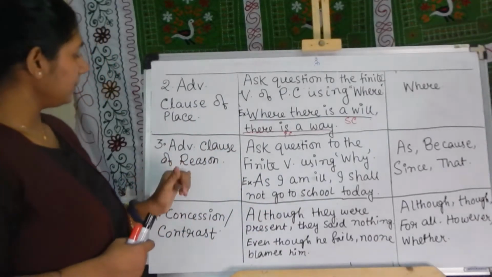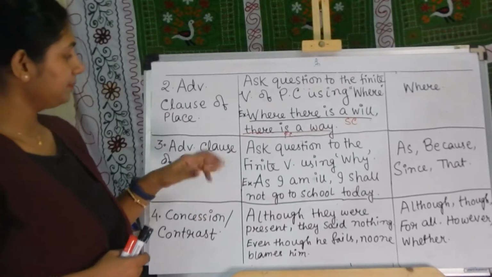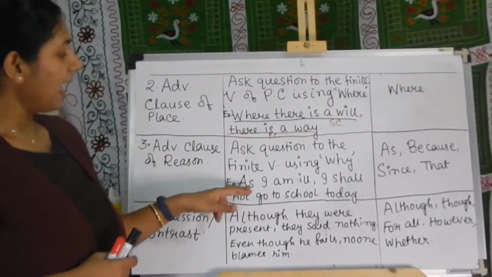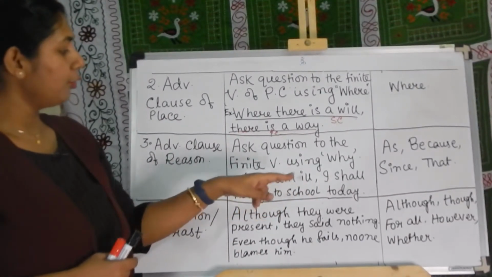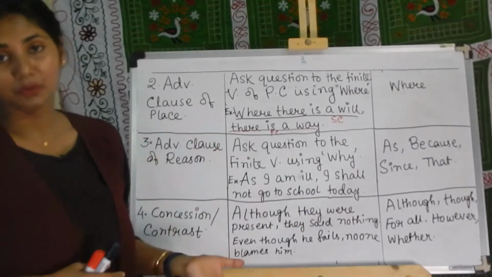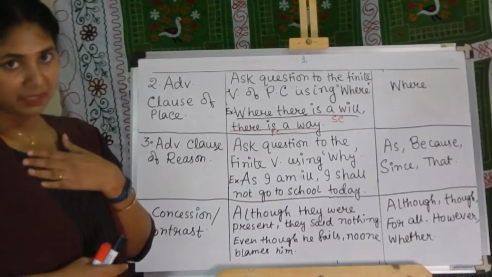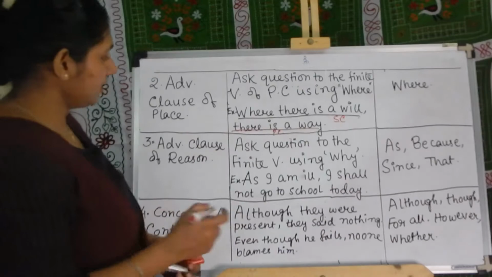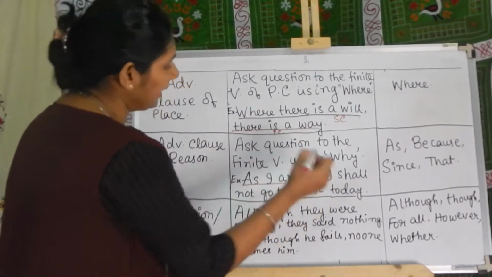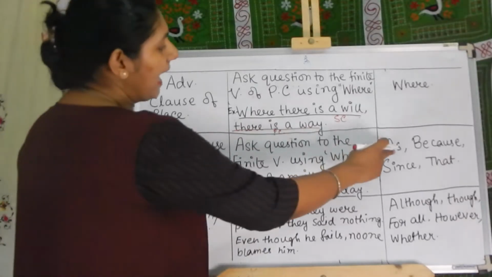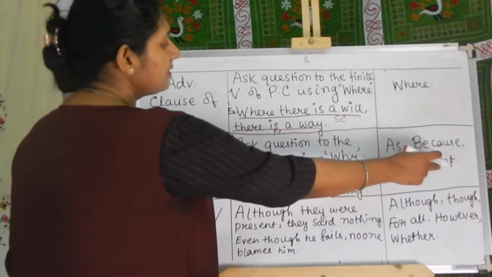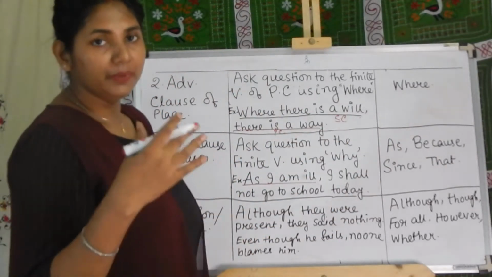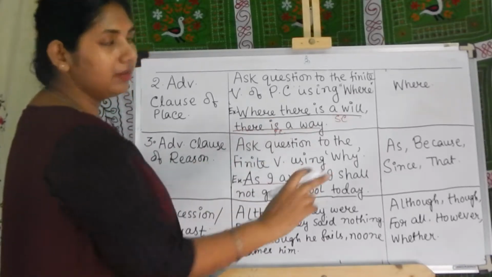Next one, adverbial clause of reason. Ask the question to the finite verb using why. As I am ill, I shall not go to school today. Why am I not going to school today? Because I am ill. So the answer I am getting is "as I am ill." So that's why this is an adverbial clause. As, because, since, that, these are all the conjunctions which can be used in the adverbial clause.